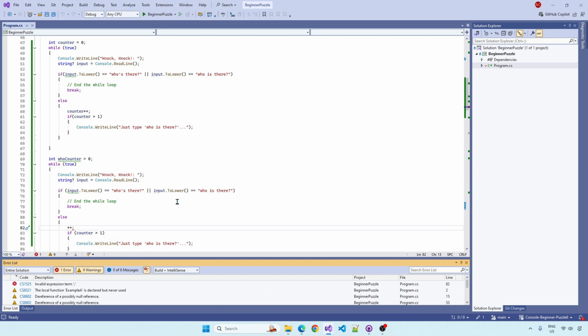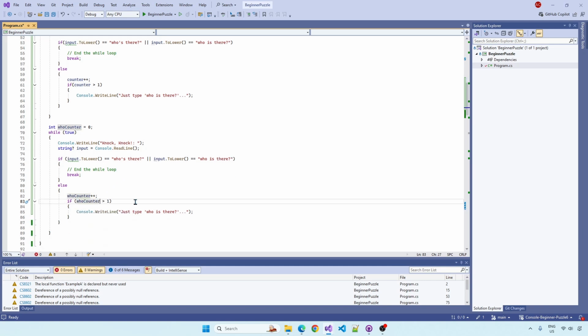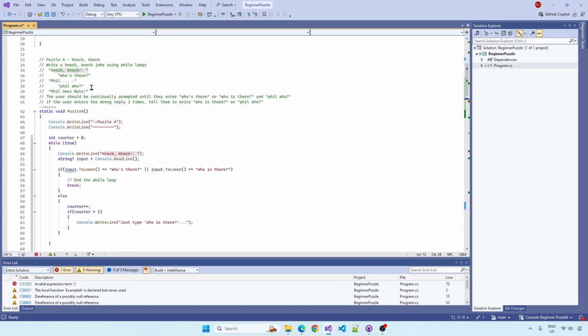Oh, sorry, I did Control B there, I didn't mean to do that. Get rid of this. Okay, so we can basically refactor this now to say what did we want it to say?